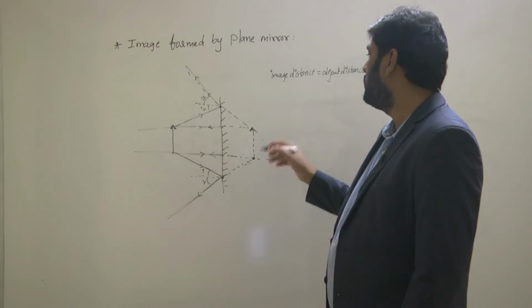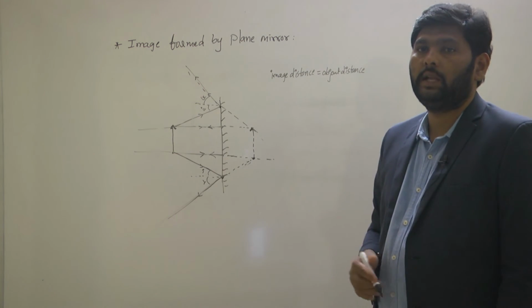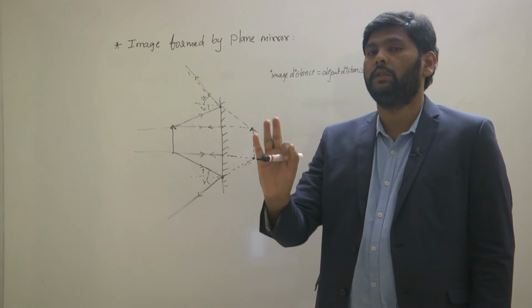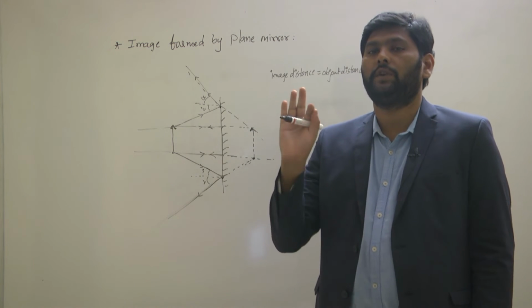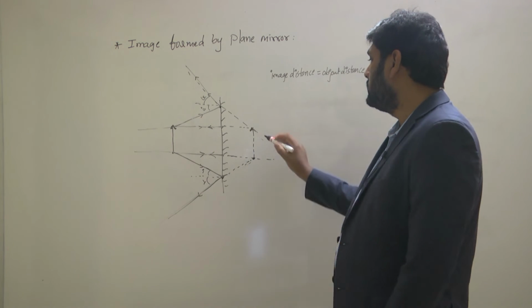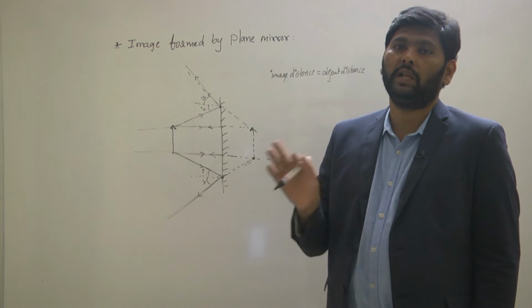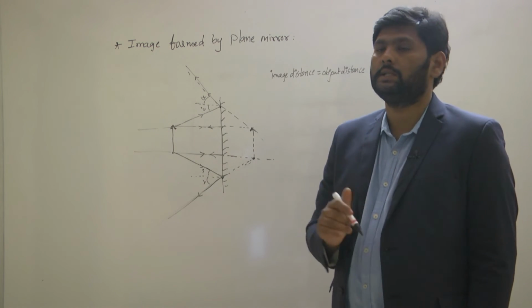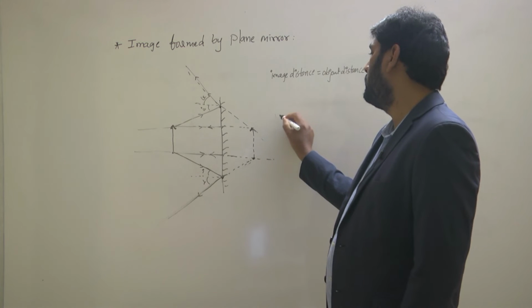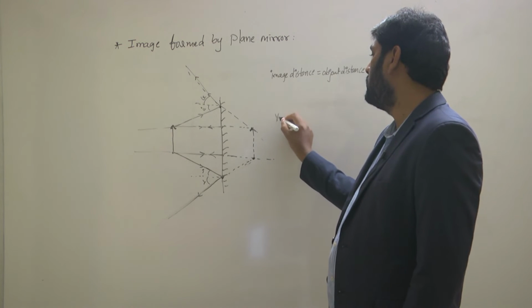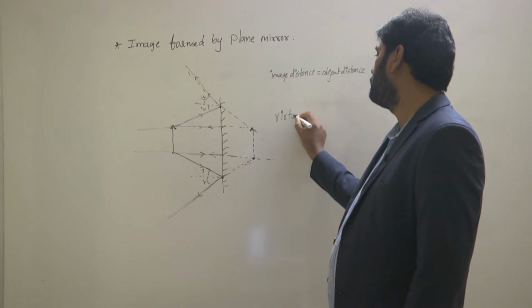At the same time, when explaining the nature, again we need to see three things: real or virtual. See here, this image is not forming because of real reflected light rays, so it is a virtual image. Better write down, it is a virtual image.